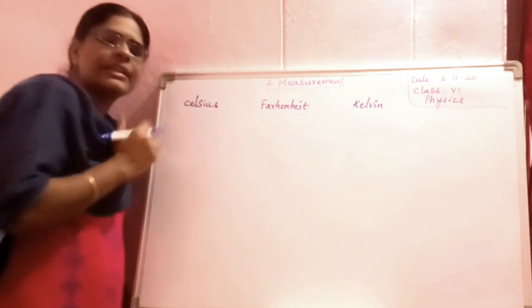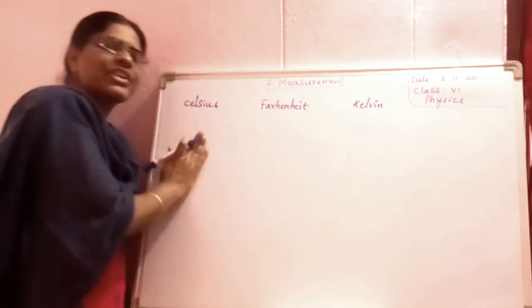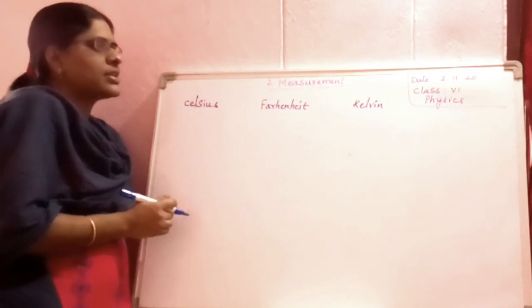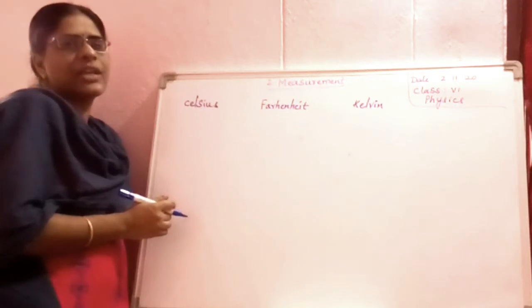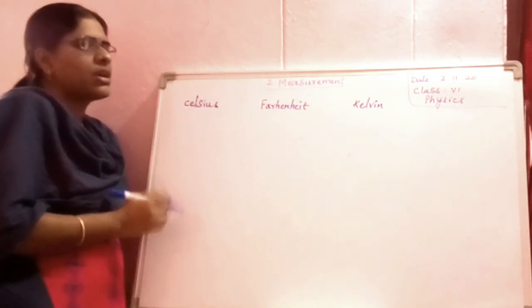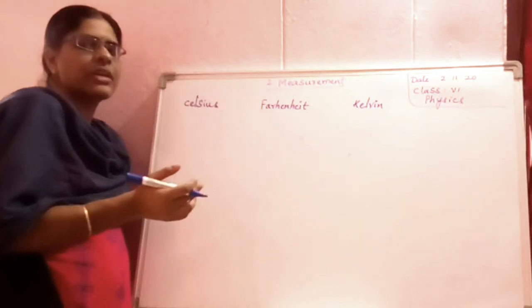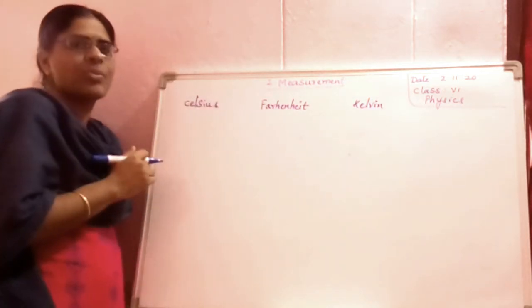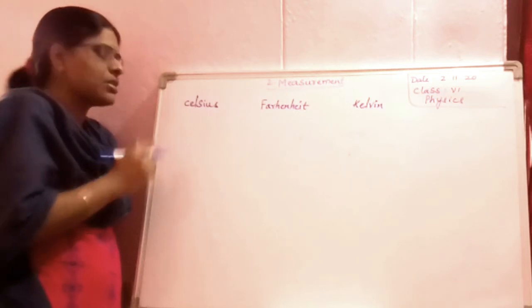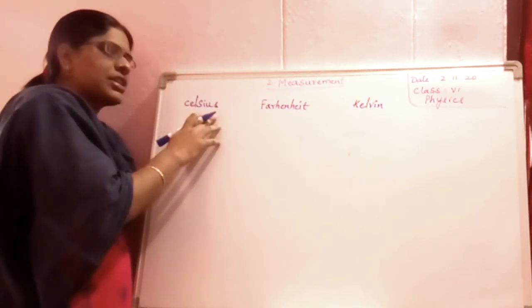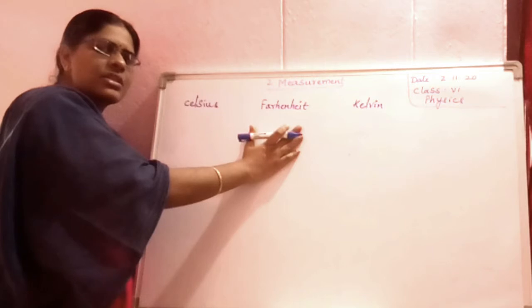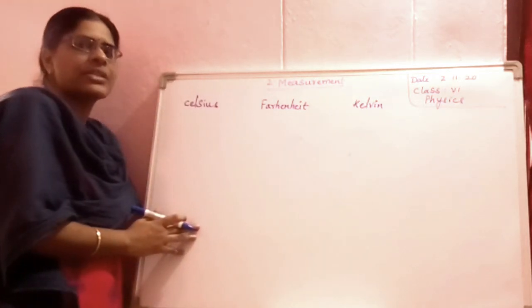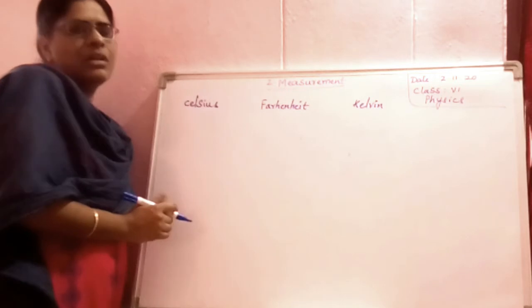To measure the temperatures, we will use these scales. Okay? These are the different scales to find out the temperature. Romer scale is also there, but here you will be learning these three scales to measure the temperature. One is Celsius scale, another one is Fahrenheit scale, the other one is Kelvin scale.